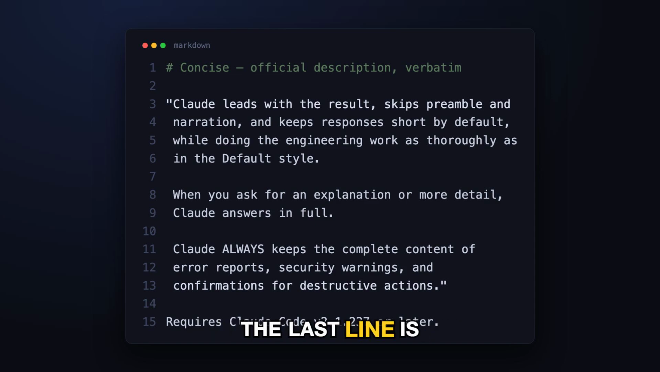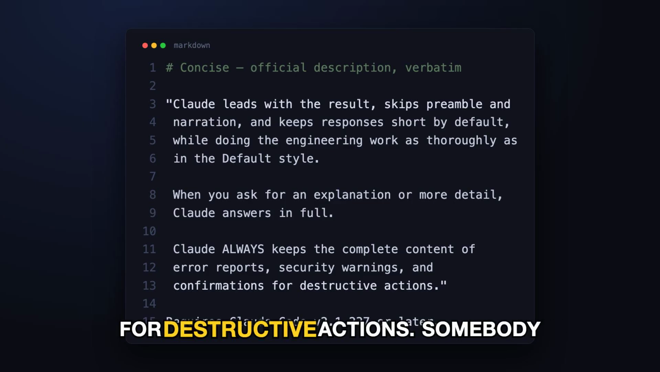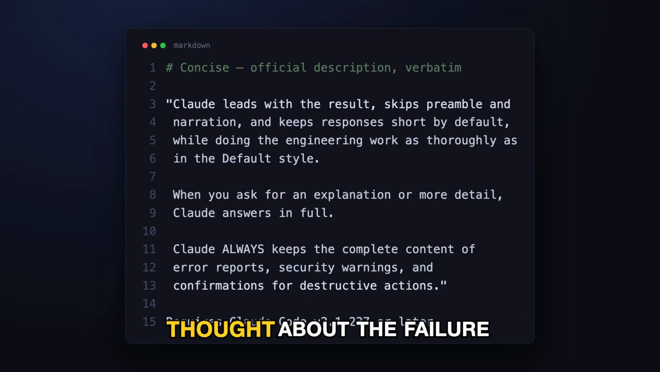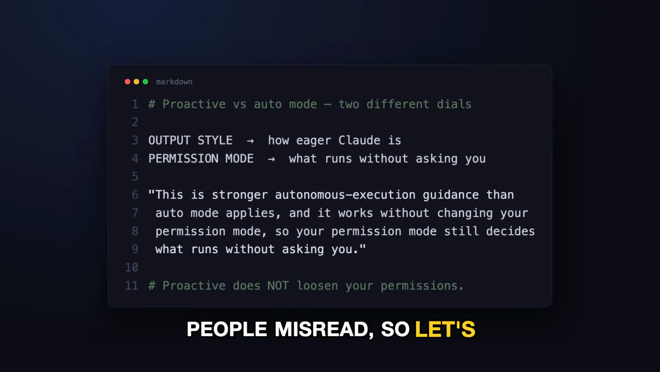And the last line is the careful bit. Claude always keeps the complete content of error reports, security warnings, and confirmations for destructive actions. Somebody thought about the failure mode, where you make the assistant terse, and it starts truncating the warning before it deletes your database. Proactive is the one people misread, so let's be precise.